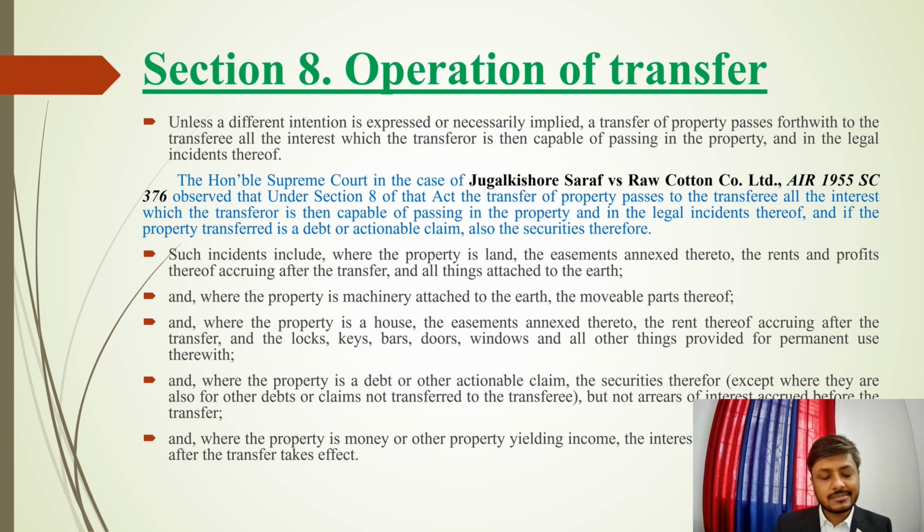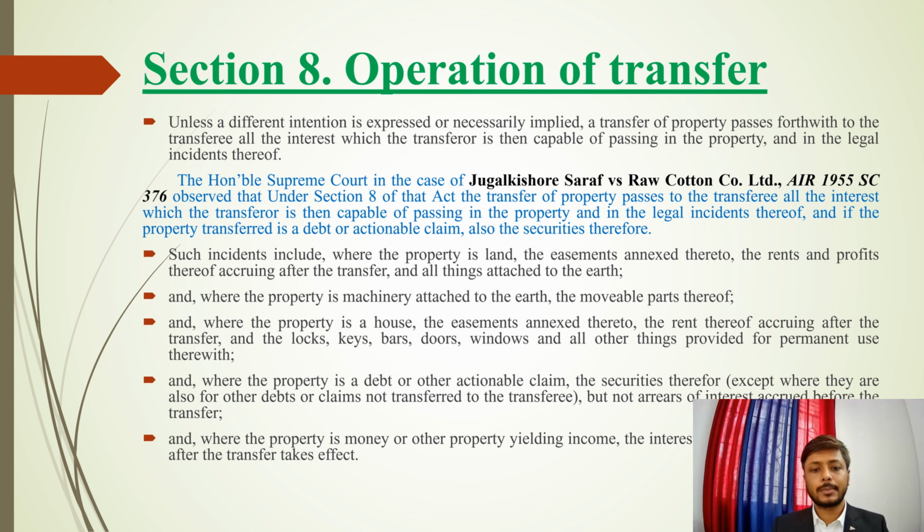Moving on to the next para, and where the property is machinery attached to the earth, the movable parts thereof. So if there is some machinery attached to that, for example, a generator is attached to that, so the movable part means any remote or anything which you use to start the generator will be transferred thereof to the person who is the transferee.